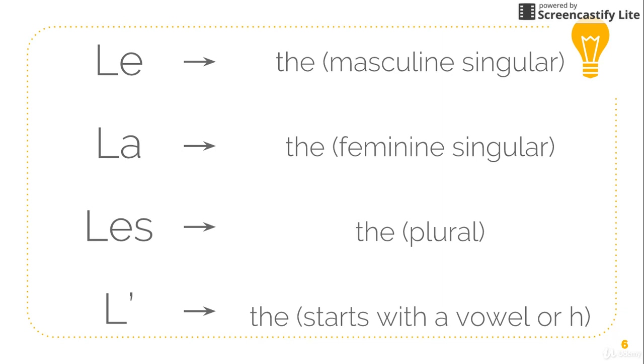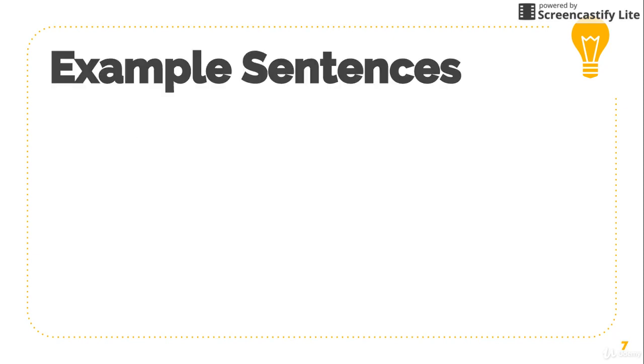For example, if you say I want the book, it means that you want a particular book. But if you say I want a book, you are saying that you are fine with any random book. Keep this difference in mind when you have to choose between an indefinite and definite article. Again, let's go over some phrases so you get the idea of how to use definite articles.